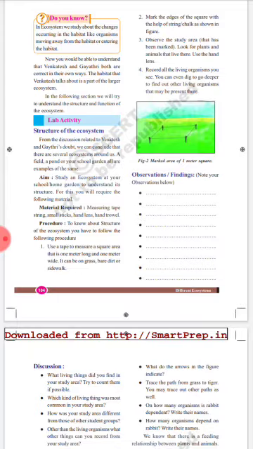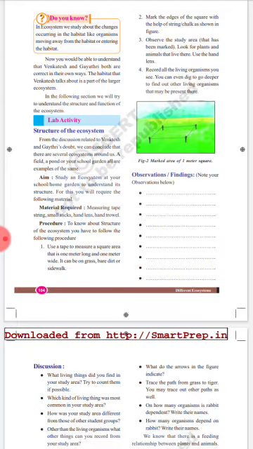Next one, what is the structure of ecosystem? See here, they have given one small activity. Aim: to study an ecosystem at your school or home garden to understand its structure. For this, you will require the following materials. Materials required: measuring tape, string, small sticks, hand lens and hand towel.